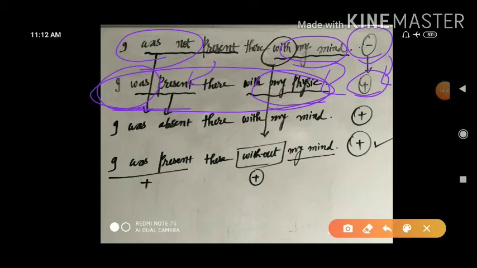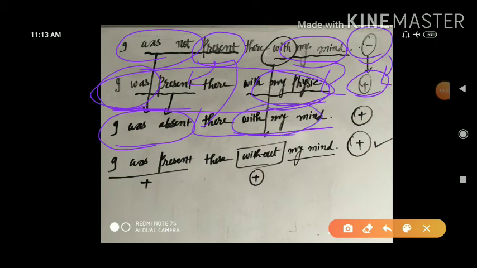Another thing, here also you can write I was not present is equal to I was absent. I was absent there with my mind. What is wrong with that? Nothing is wrong with that. What have you done here? You have done here opposite of present to absent, and with my mind as it is.